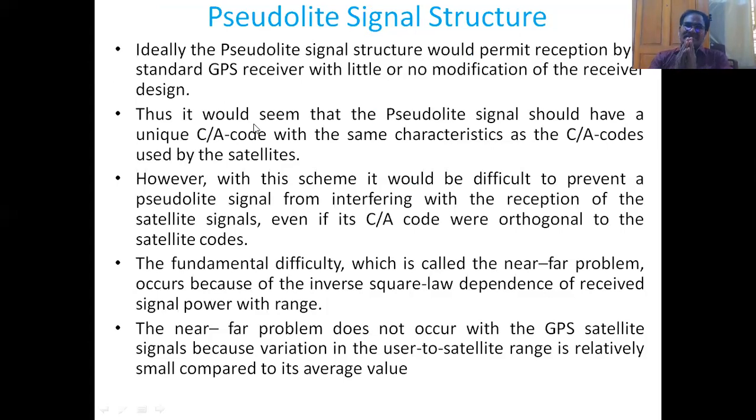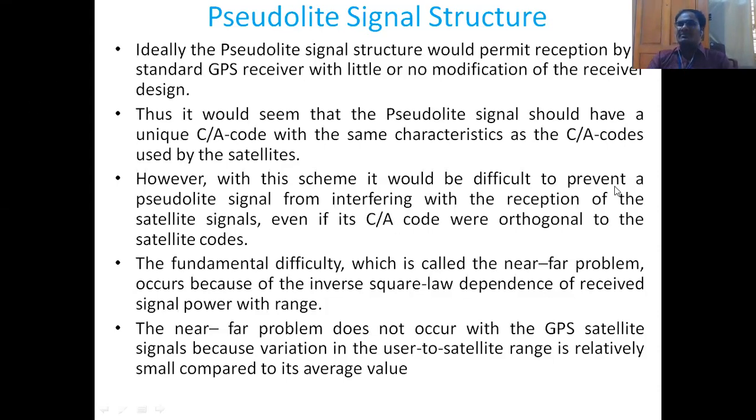The GPS receiver is designed to receive a GPS signal, and the same GPS receiver with little or no modification can receive the GPS-like signal also, that is, the signal from the pseudo satellite. Thus, it would seem that the pseudolite signal should have a unique C/A code with the same characteristics as the C/A codes used by the satellites. So we know that the C/A code is used by the GPS signal, and also the P code is used, and the local pseudo satellite will also use the same C/A code.